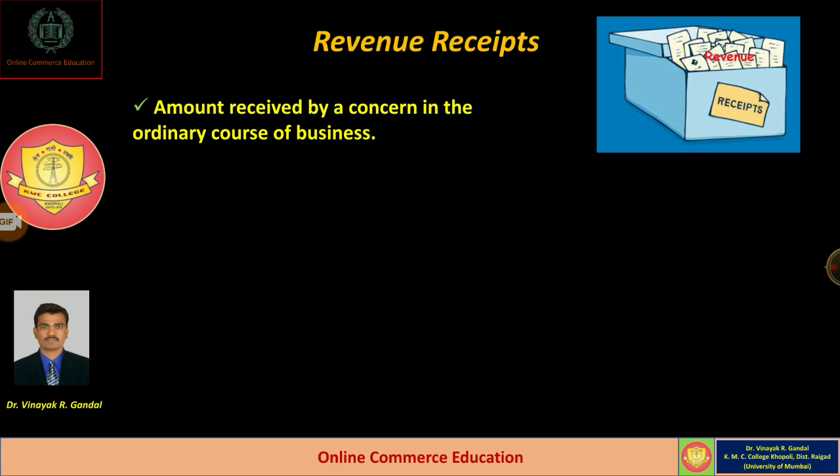Whatever dividend or commission is received during the year is also called revenue receipts because it is continuously going on and it is from normal business activities.